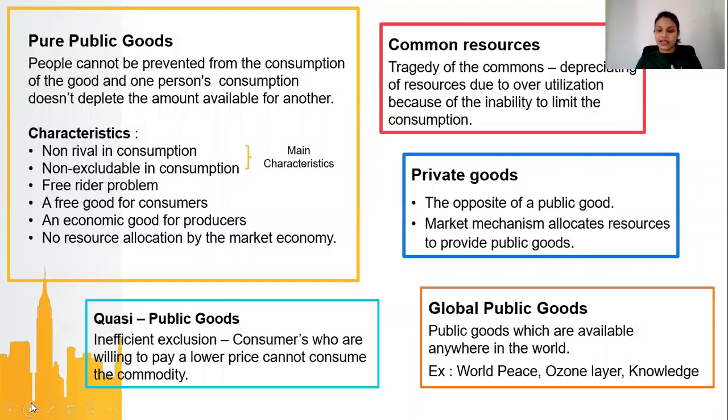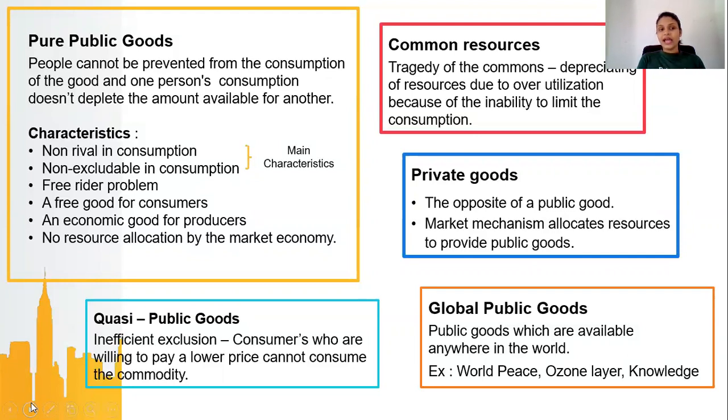This has special characteristics. We have two special characteristics, non-rival and non-excludable. Those are the two main characteristics of a pure public good.